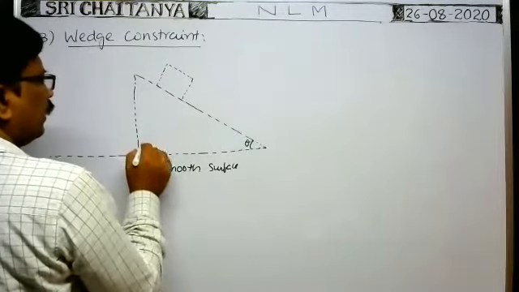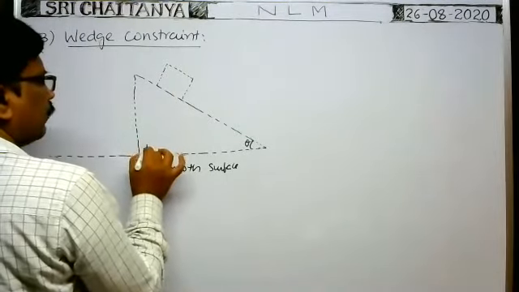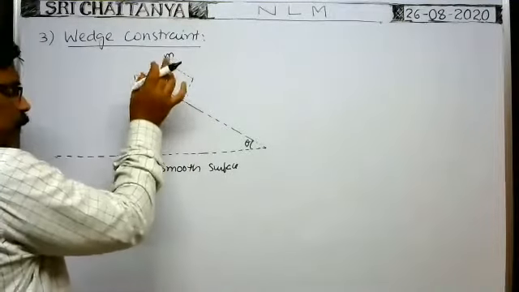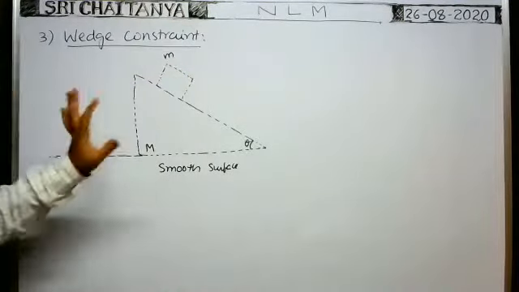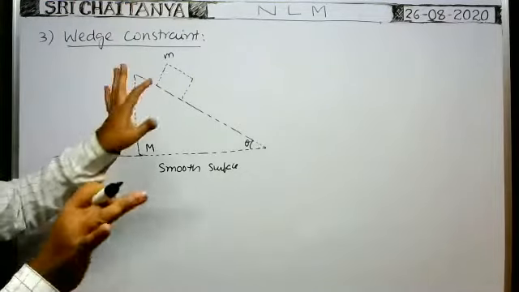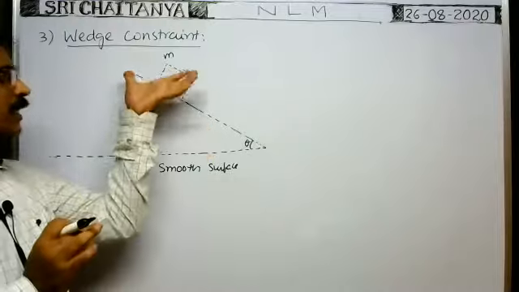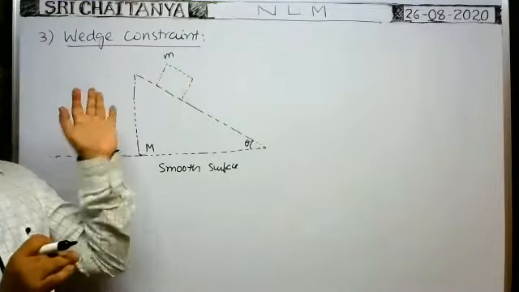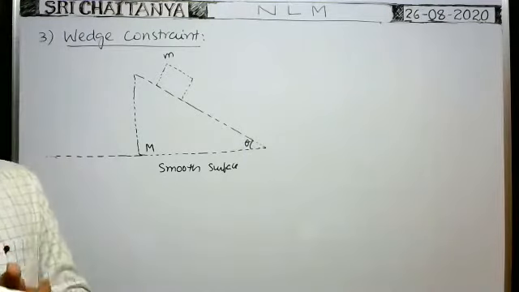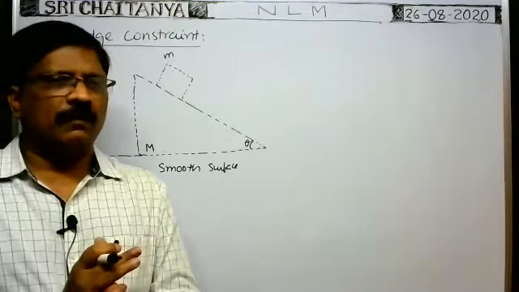The mass of the wedge is say capital M. Mass of the block is say small m. All are smooth surfaces. In between these two also there is no friction. When you release the system, that means when you release the block, what about the motions of the wedge and block? Tell me.